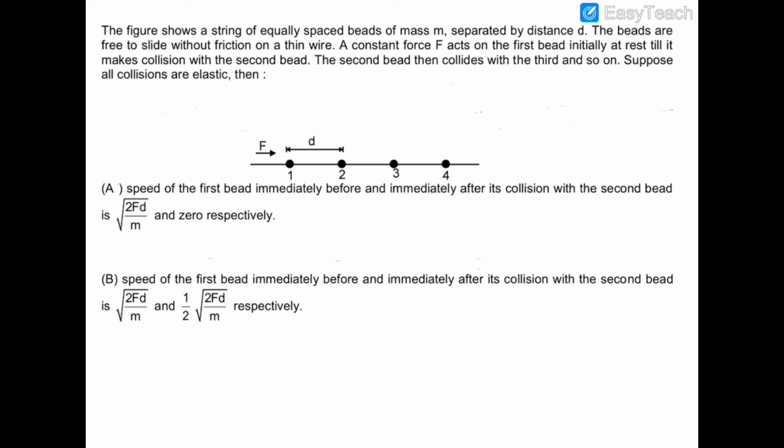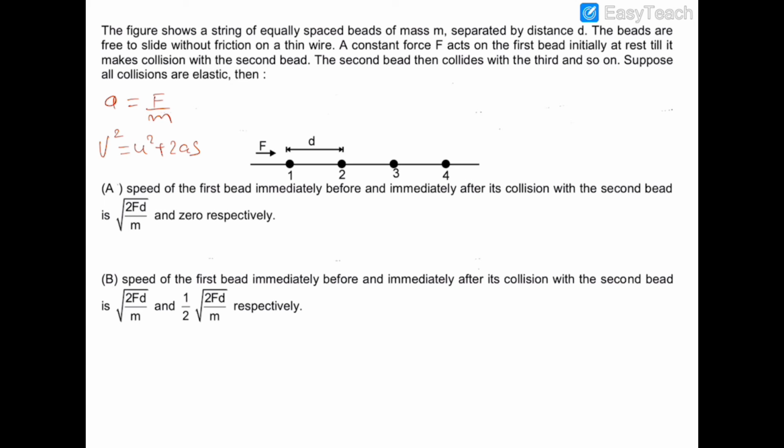To calculate that speed, we need to calculate the acceleration. So its acceleration a will be F upon m, and its speed v will be u plus at, where u is the initial speed, which is 0 in this case. In fact, we have to apply the formula v square is equal to u square plus 2as.